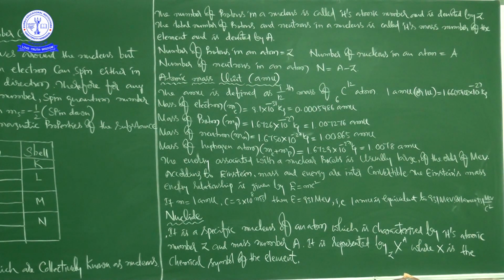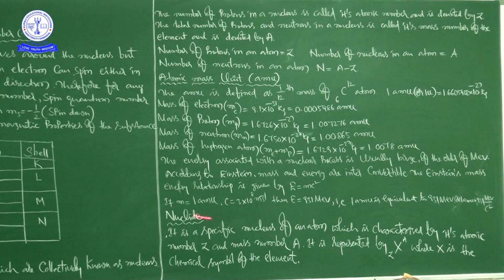Next, according to Einstein, mass and energy are interconvertible. The Einstein's mass energy relationship is given by E is equal to mc square. Okay, right. And with this value of mass and speed of light in vacuum, the E value will become 931 million electron volt, and you can write one AMU is equal to 931 MeV by c square.